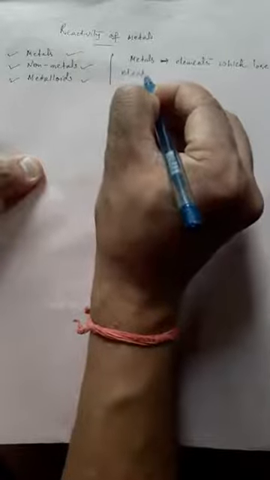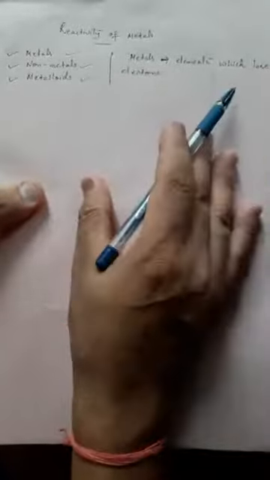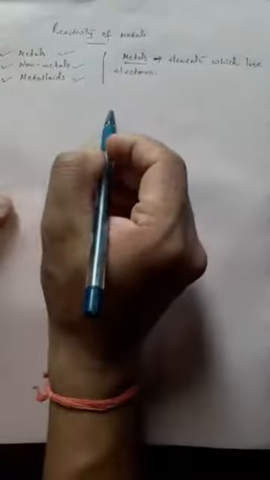We define metals as elements which lose electrons. It means that metals will lose electrons from their valence shell.